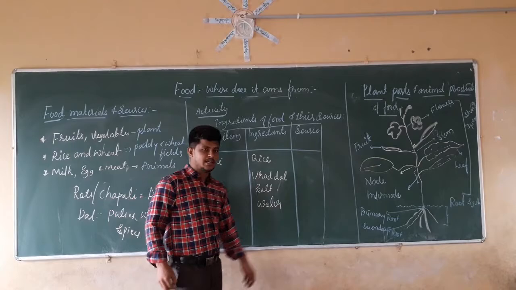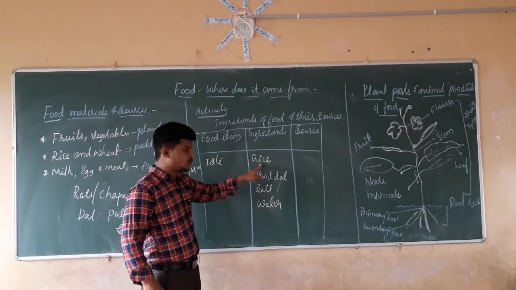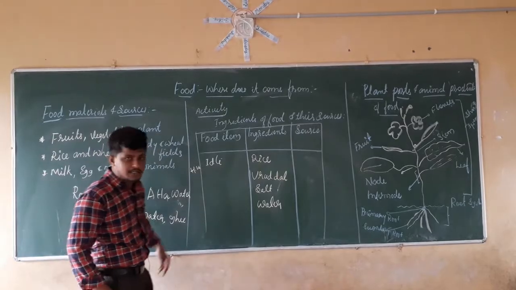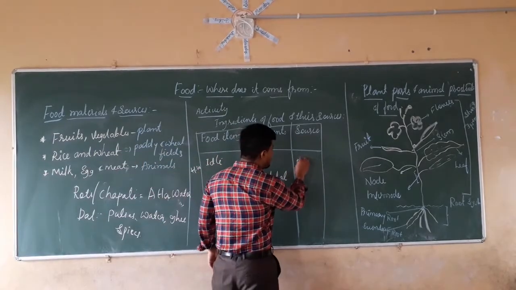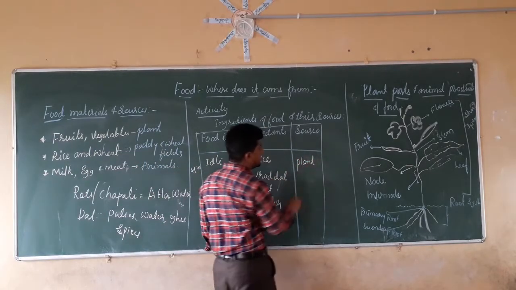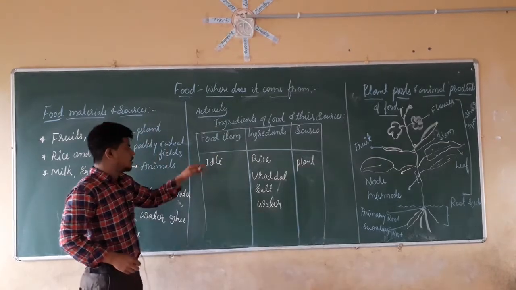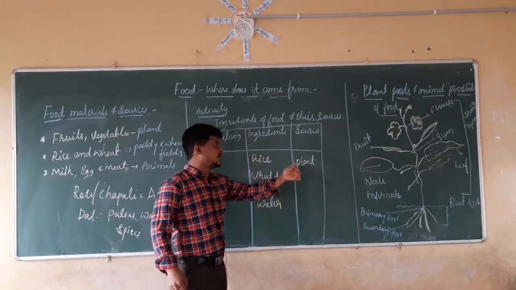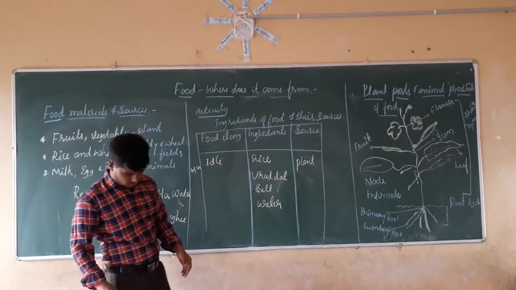These last two are natural resources. But rice and urad dal, where are we going to get rice from? From the paddy fields. That means paddy fields are nothing but the source of plant. Here we can write it as plant. We are going to make idli using rice, which is coming from the plant source.